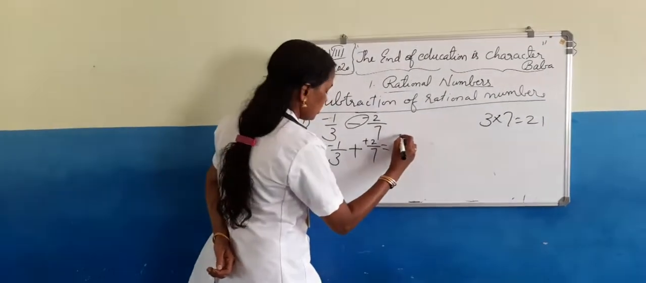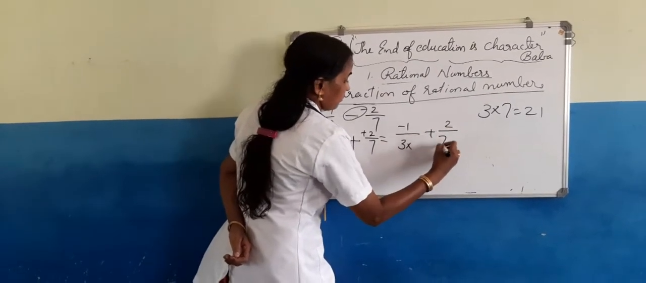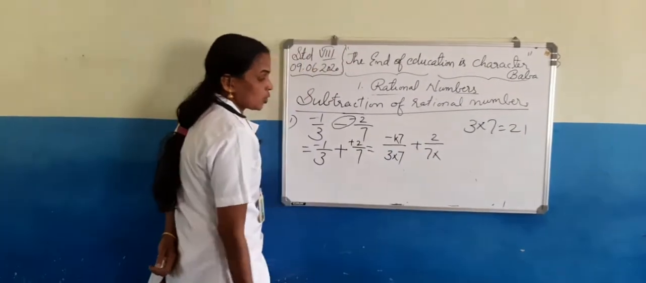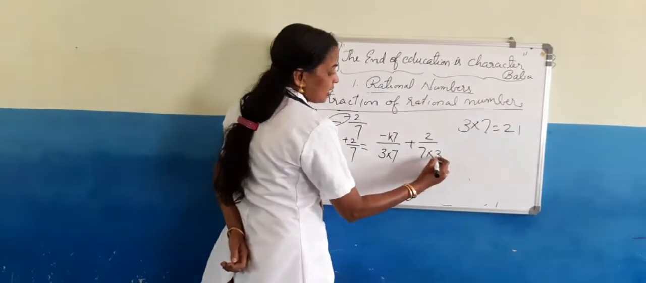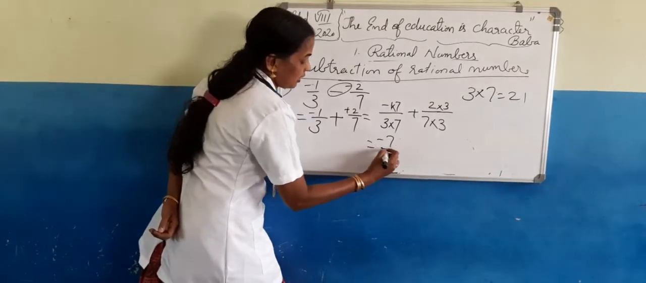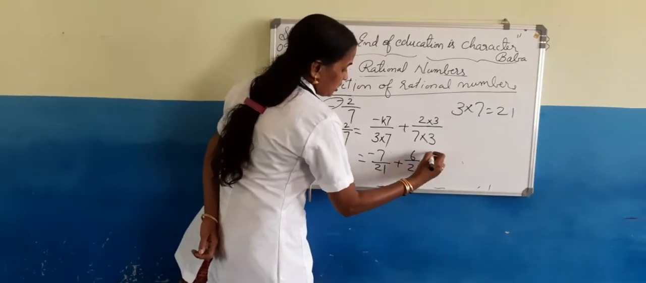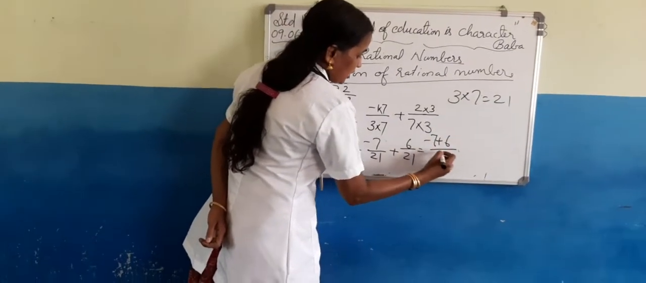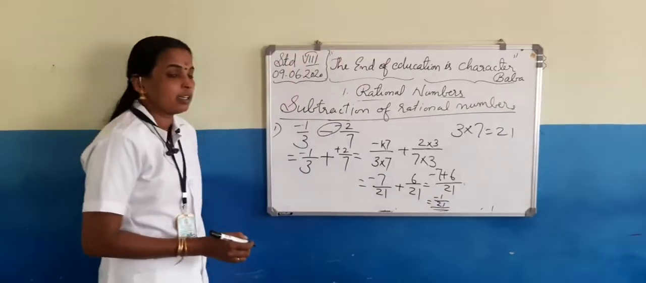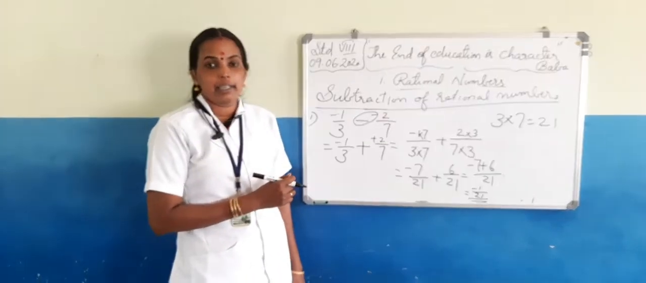21 is the LCM, so make each denominator into 21. Here we have to multiply by 7, so the numerator should also be multiplied by 7. Here 7 into 3, here also 2 into 3. So we will get negative 7 by 21 plus 6 by 21, which is equal to negative 7 plus 6 by 21, which is equal to negative 1 by 21. In this way we have to subtract rational numbers.